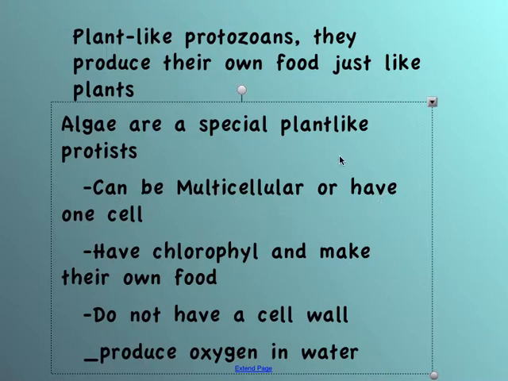Different types of algae have different functions. They do make their own food through the use of chlorophyll, which also gives them their color. Unlike plants, they do not have a cell wall. Remember, plant cells had a cell wall, but these multicellular or single-celled plant-like protists do not have a cell wall.